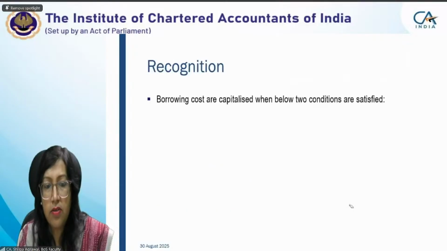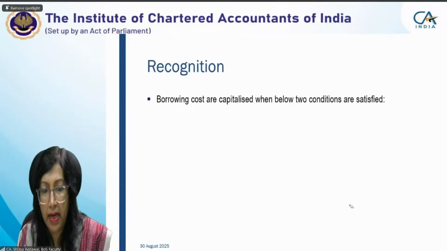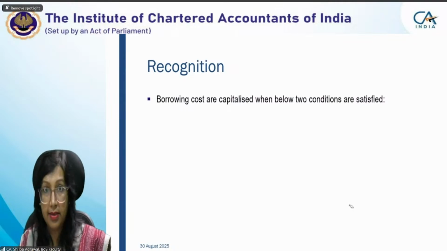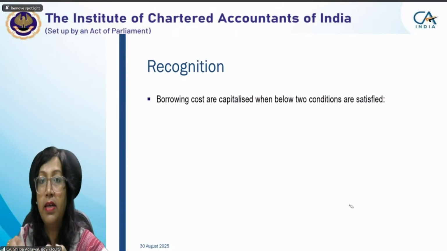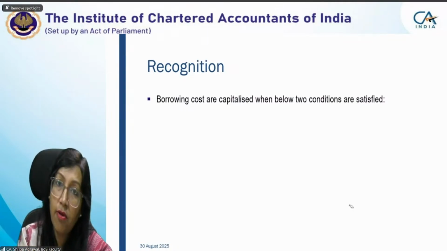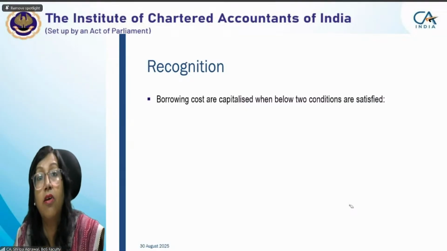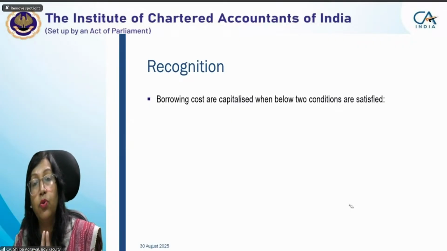So we have discussed all these. Now we come to the recognition part. Borrowing costs are capitalized when the below two conditions are satisfied. Till date, we have understood what is borrowing cost and what is a qualifying asset. Now we come to the second aspect of this standard, which is recognition. When to recognize? Borrowing costs are capitalized when two conditions are met.